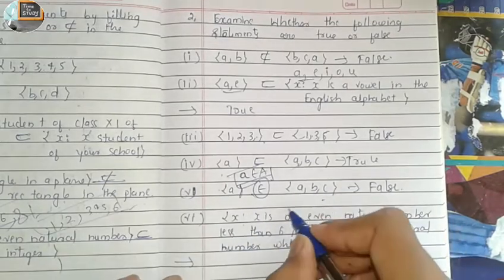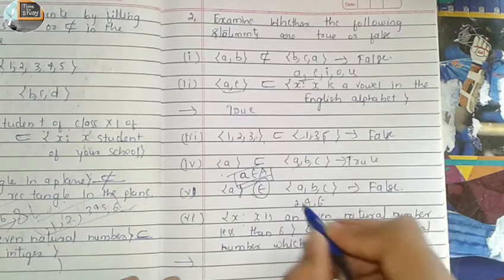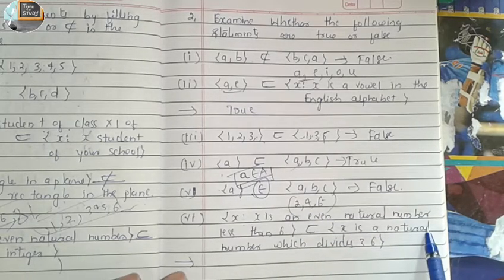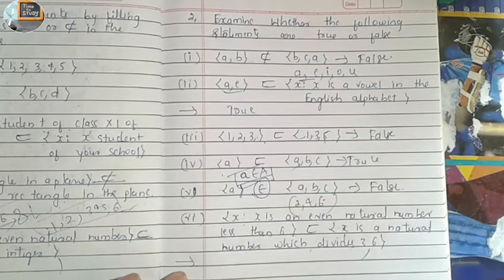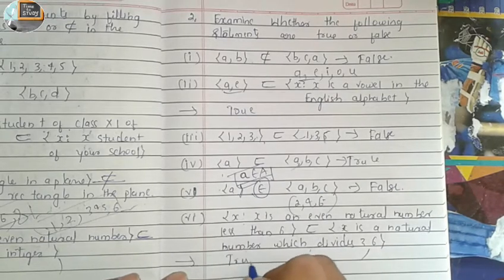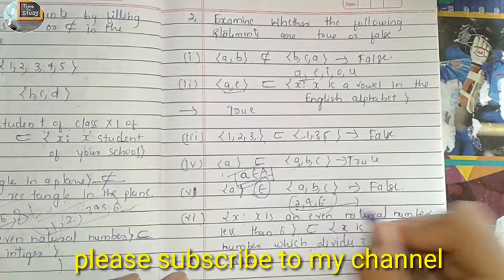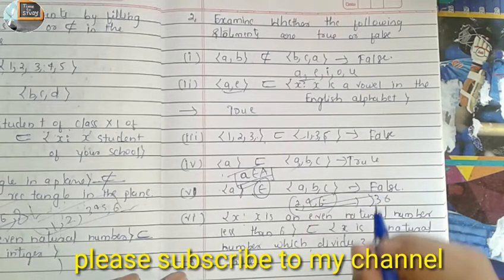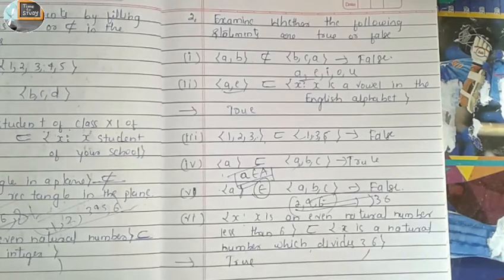Even natural numbers less than 6 are 2, 4. Okay. And is it a subset of x such that x is a natural number which divides 36? Yes, this is true, because 2 divides 36, 4 divides 36, 6 divides 36. It means this statement is correct. Okay.